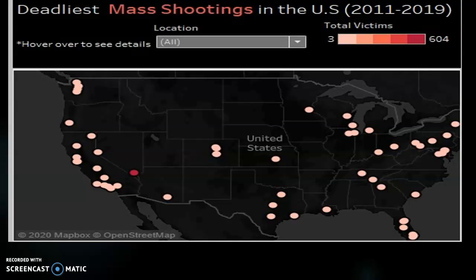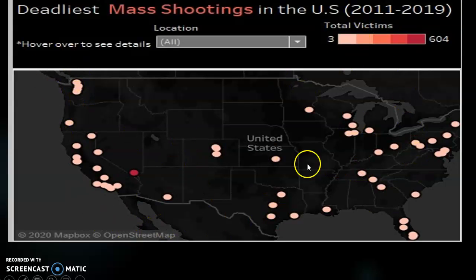So here we have the first sheet of my story. We have deadliest mass shootings in the U.S. 2011 to 2019. This is the actual data set that I will be using for the whole presentation and the Tableau viz. We have the number of and location of the mass shootings that occurred throughout the U.S.